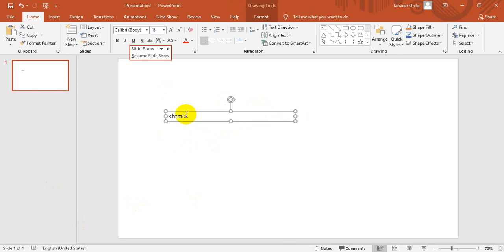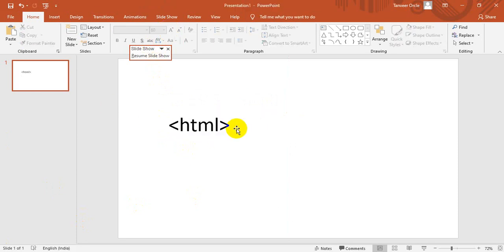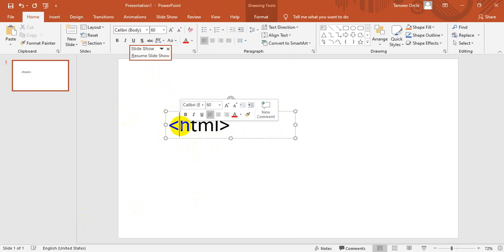Okay, so I just want to increase the size. This is a simple HTML tag. The less than, student, please try to understand. If you have not started HTML yet, I just want to explain what is HTML and how we can write HTML code and program, or how we can create a simple HTML page by using HTML language.